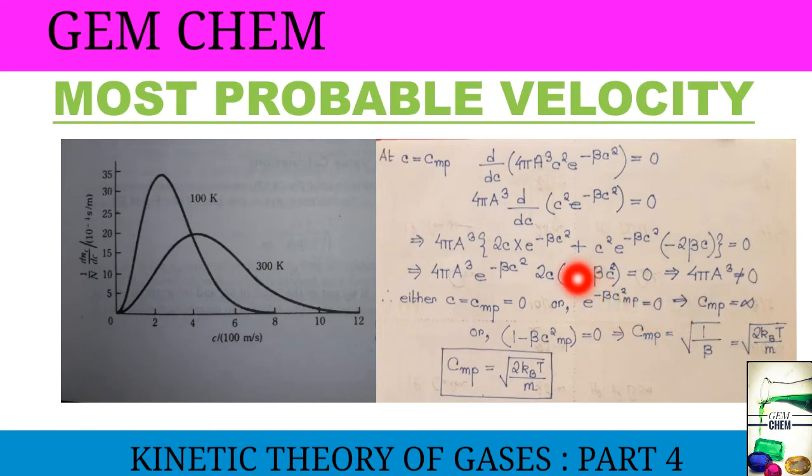So we take only this part, that is 1 minus beta c square equal to 0. So we get CMP equals root over 1 by beta. We know the value of beta, so we can write 2 kBT by m, and thus we get the expression of CMP as root over 2 kBT by m. So this was the expression for most probable velocity.